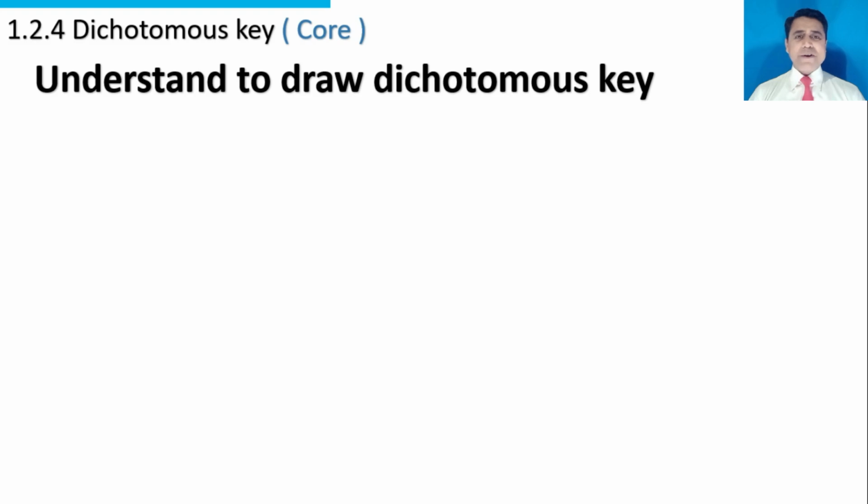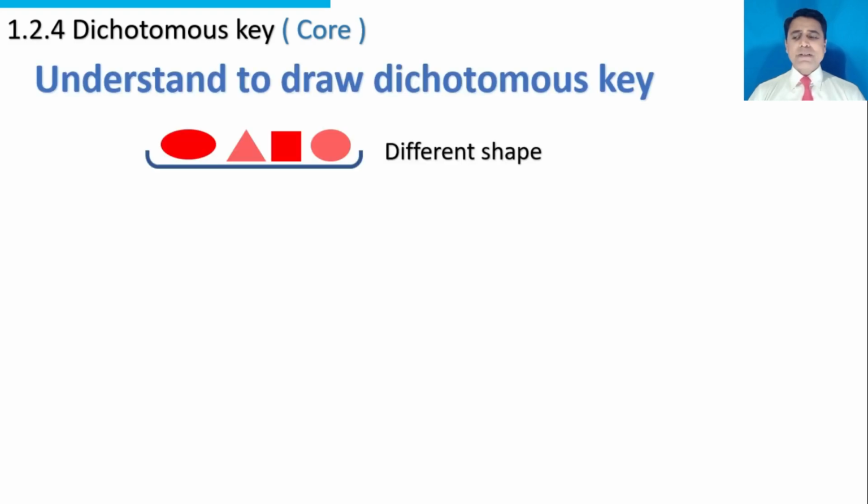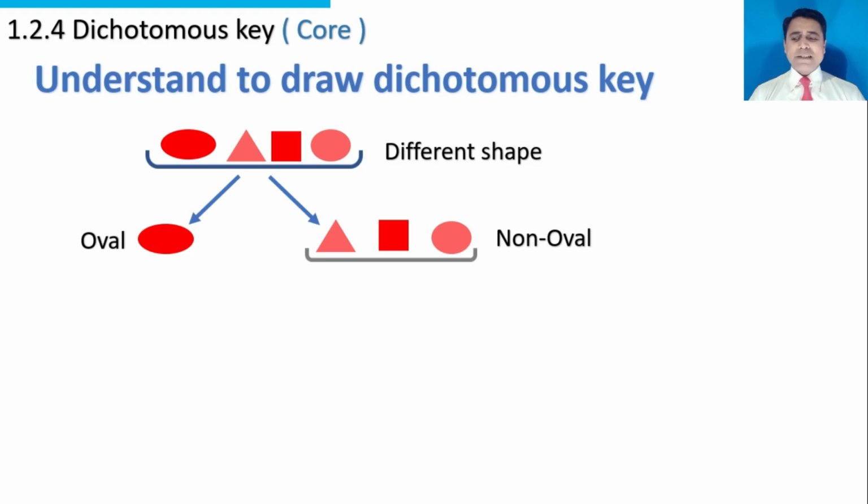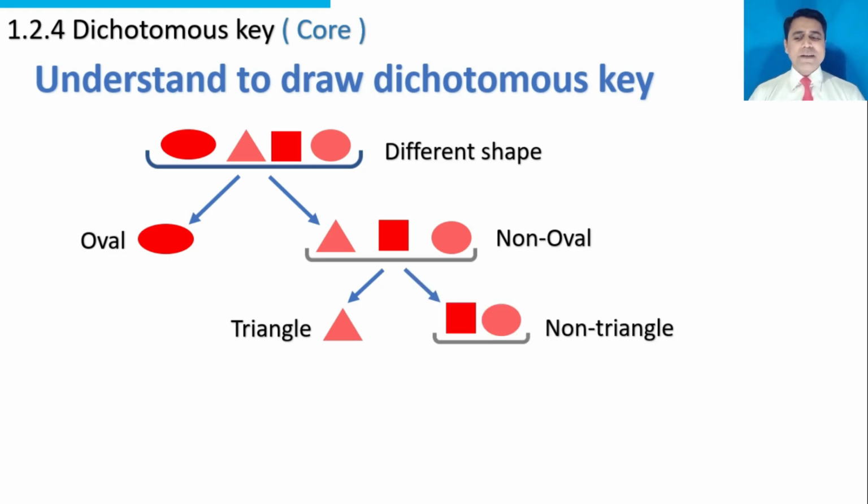Understand how to draw a dichotomous key. These are different shapes. Oval shape is separated on one side and non-oval shapes are separated on the other side. On the next step, triangle shape is separated on one side and non-triangle shapes on the other side. On the next step, a square is separated on one side and non-square on the other side.